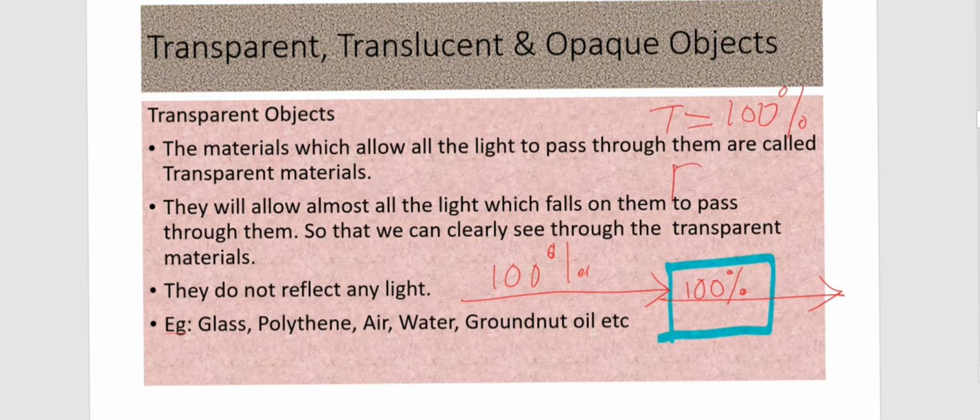What is the reflection rate? 0%. Reason? It is not reflecting any light. Everything is passing through, so it is called a transparent object. Examples are glass, polythene, air, water, groundnut oil, etc. So all these are examples of transparent objects.